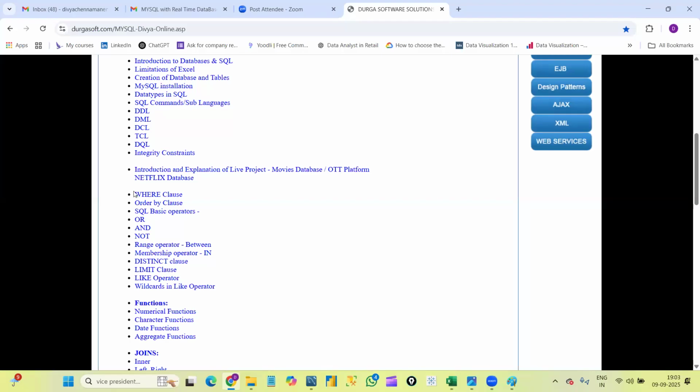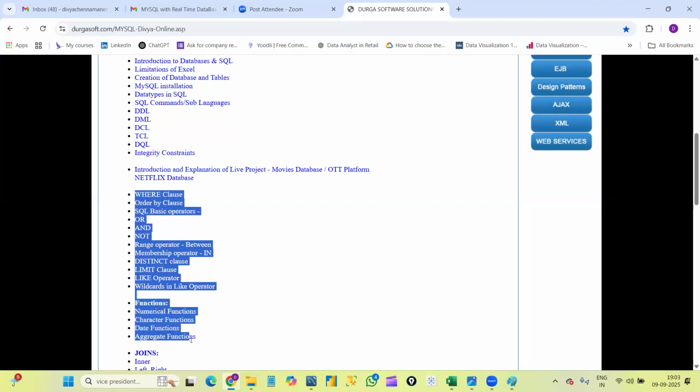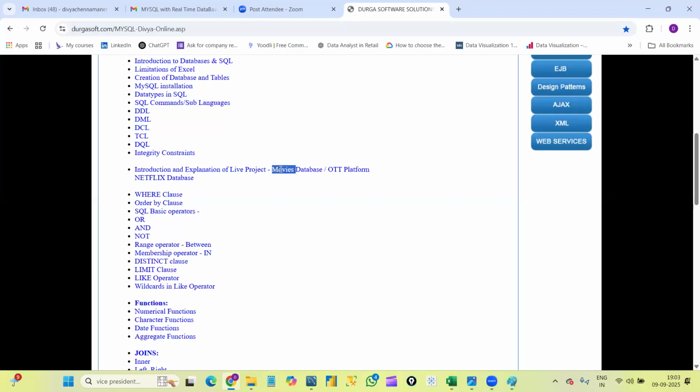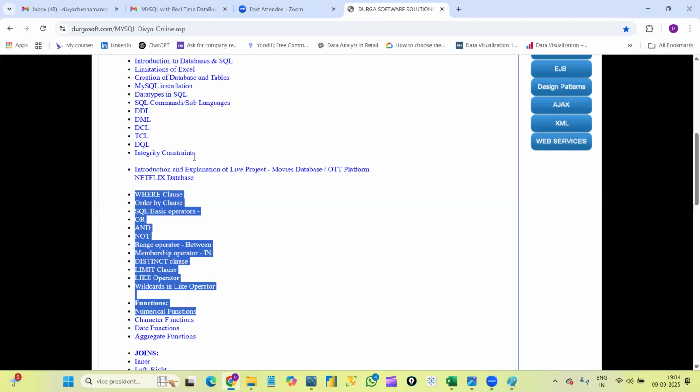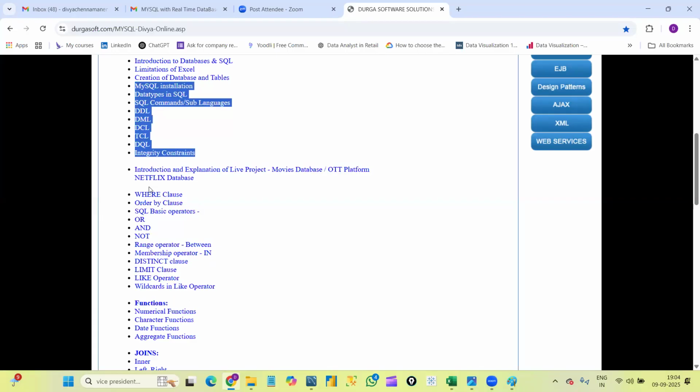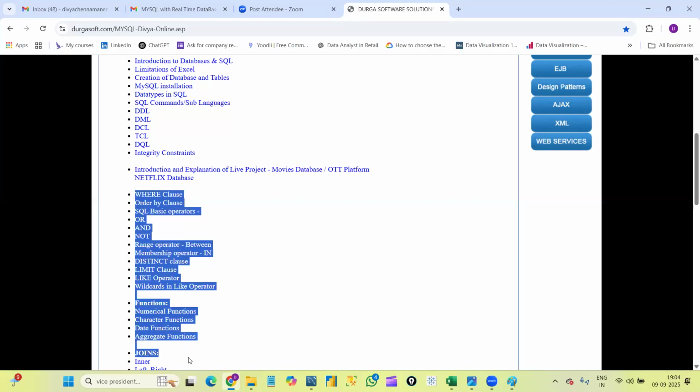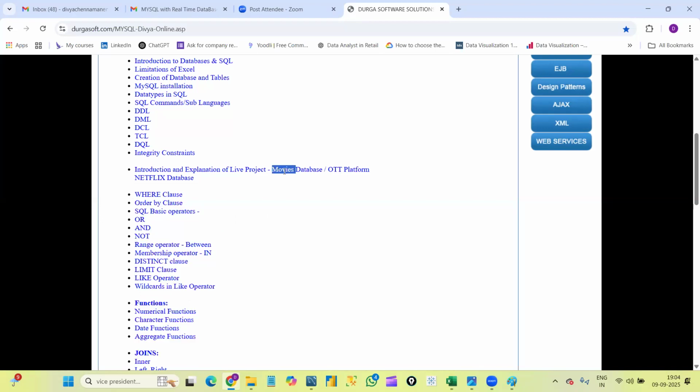From here, our main concepts will start. All the main concepts we will learn by using this real-time database only. I'll give you this database. I'll show you how to restore this database into your systems, and then we'll start our main concepts. Okay, up to here this is basics, and then I'll give you the database, and then our main concepts start. For each and every concept we will use this database, we will solve so many examples, we will learn very practically.